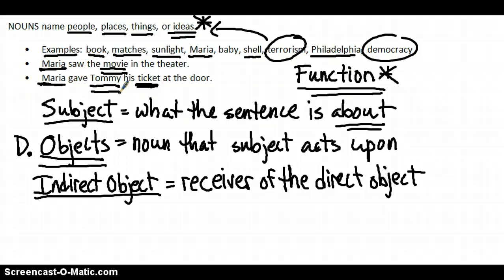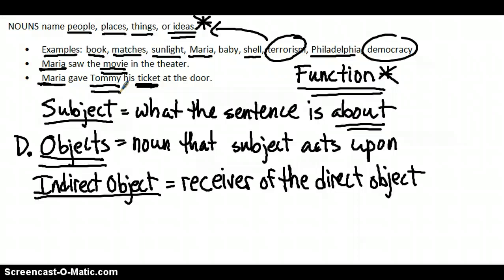So to recap, in the second sentence, Maria is the subject, ticket is the direct object because it is being acted upon by the subject. The ticket was being given by Maria. And then the indirect object is Tommy, because Tommy is the receiver of that direct object.